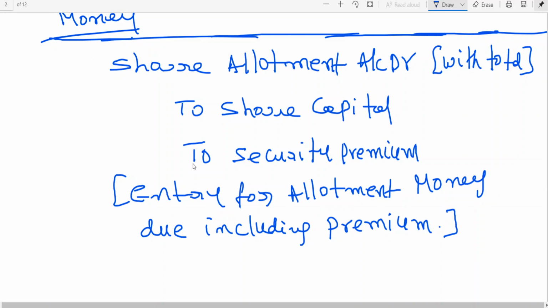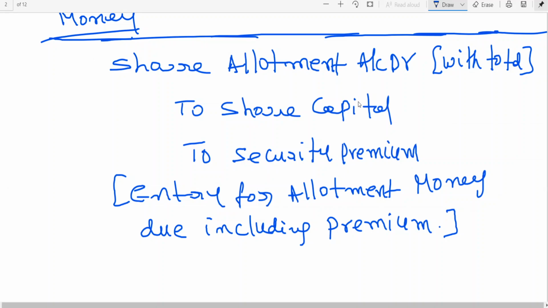And I have also told you, suppose if it is not in allotment but in application, in place of allotment you write which account? Share application. The remaining two things are same. If it is included in share call, you write share first and final call to share capital to security premium. I think you all are following this.